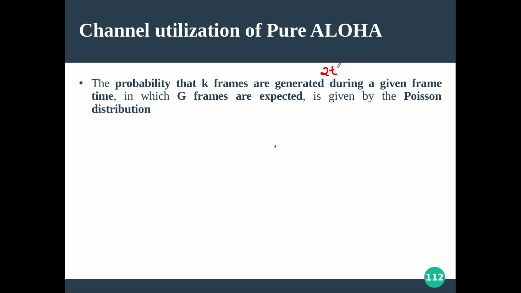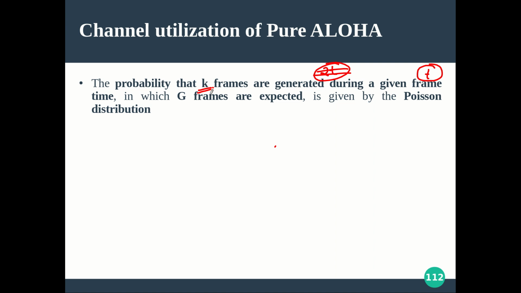During the 2t vulnerable time, how many frames are getting generated, say let it be k, that is going to decide the success of your frame. So k is the total number of frames that are generated during a given frame time. What is the time taken to transmit your frame, that is t unit of time. During that time, how many frames are totally generated? This 2t we will consider very soon. Right now we are taking this t only.